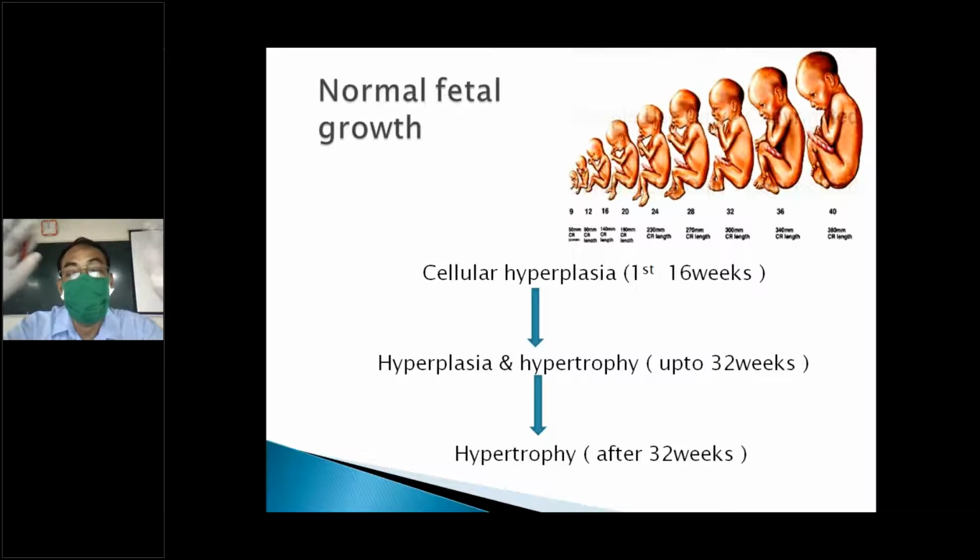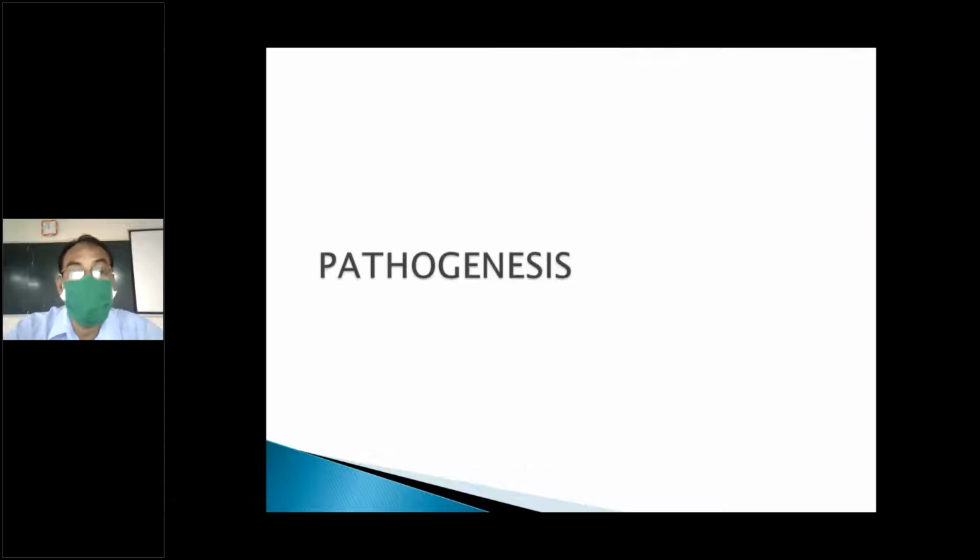So the first thing is cellular hyperplasia and hypertrophy up to 32 weeks, and after 32 weeks it is hypertrophy, increased size of the cells. So this is the basic thing.